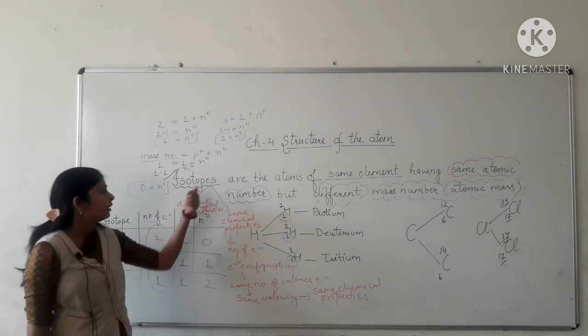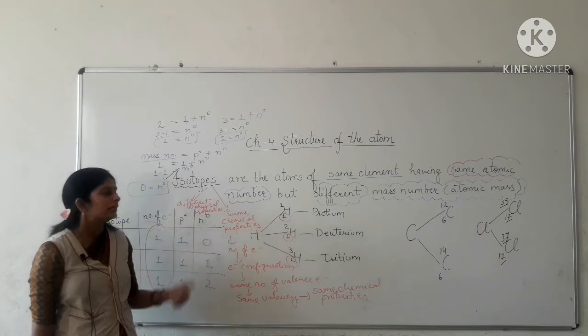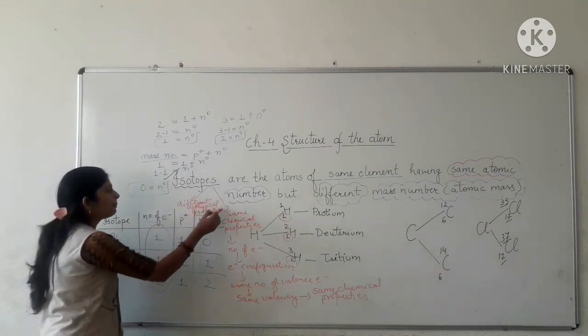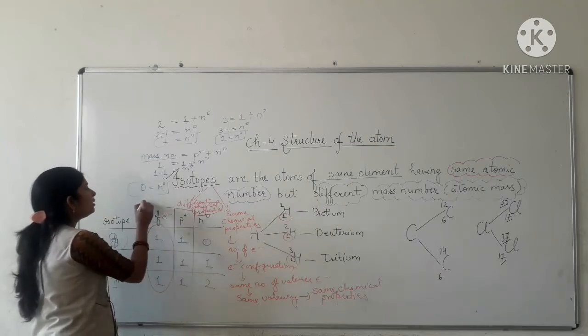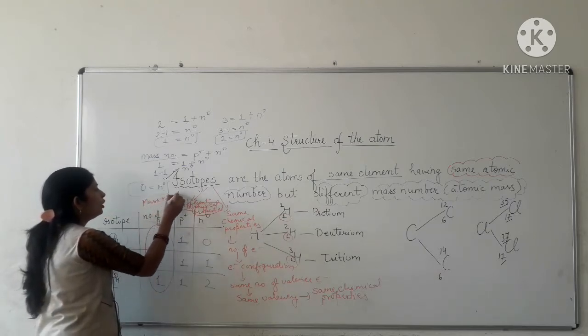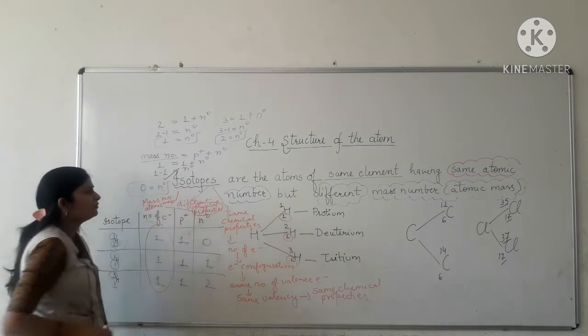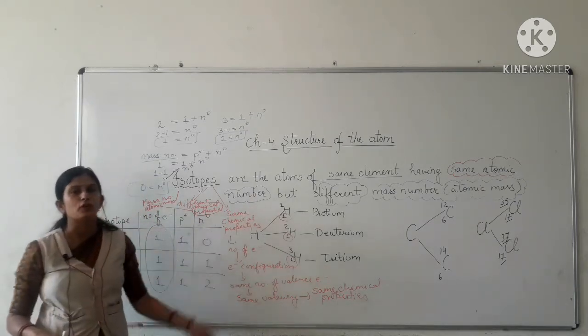And about physical properties, they have different physical properties, because physical properties depend on mass number or atomic mass, which is different in all the isotopes of an element.